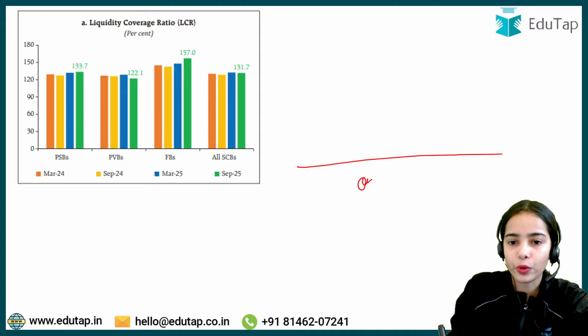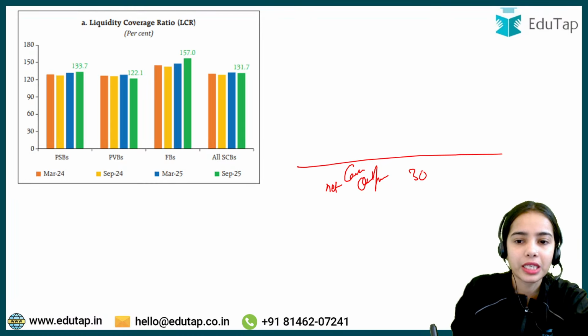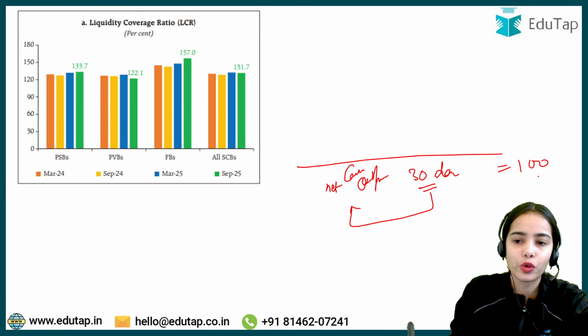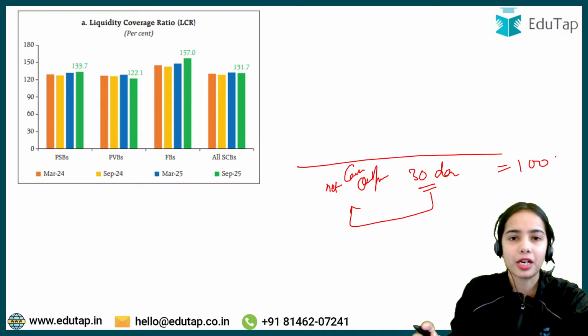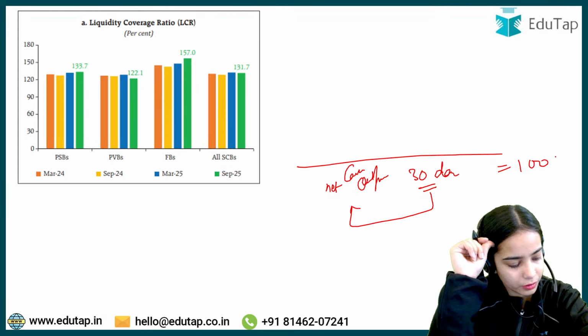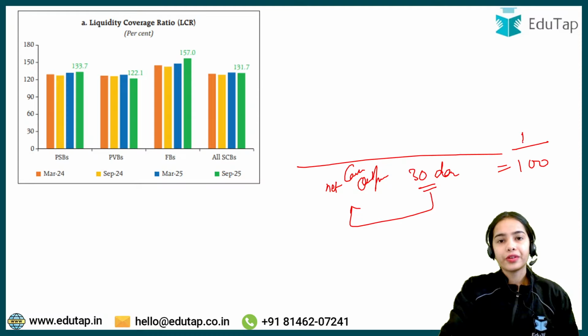So let's say there is an outflow. The depositors are coming to ask for their money, and the net cash outflow that the bank is expecting in the next 30 days is 100. So how much money do you think the bank should be maintaining, minimum? It is 100 rupees at least.